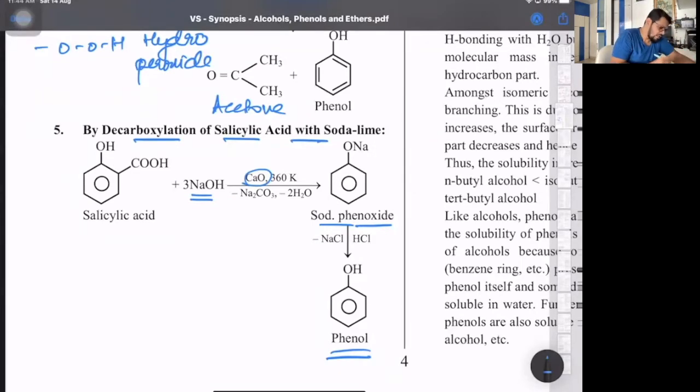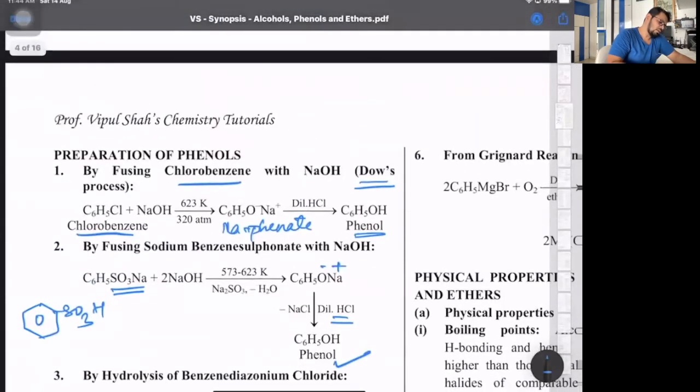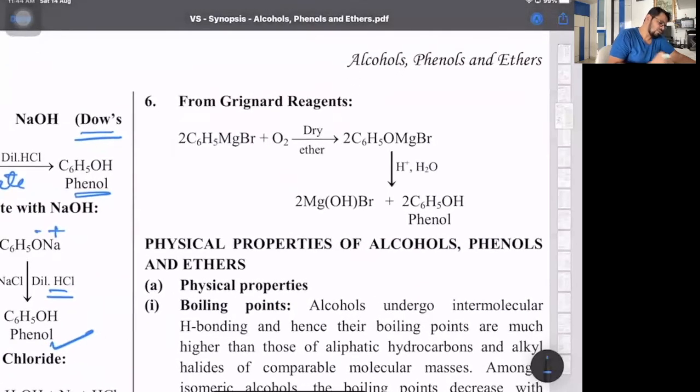Okay, that is basically, see, you can do it orally also rather than the whole thing. From salicylic acid, if CO2 is removed, this comes back as H. So you get phenol. That's it. Then second we have is from Grignard's reagent. Grignard's reagent, when it combines with oxygen, it forms a complex which breaks down to give phenol. This is an extra one.